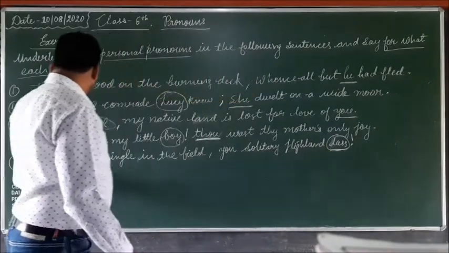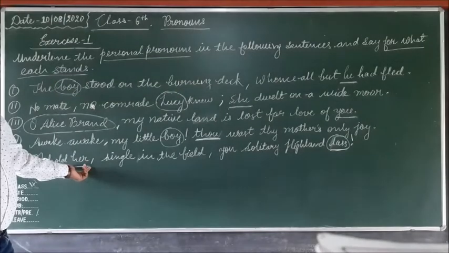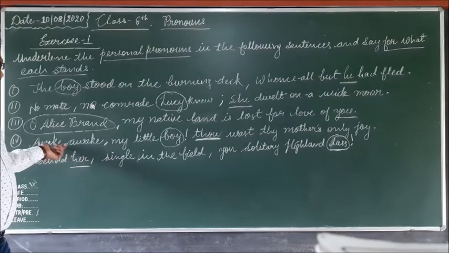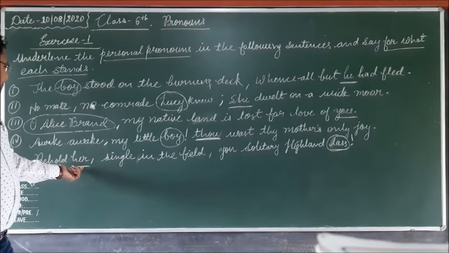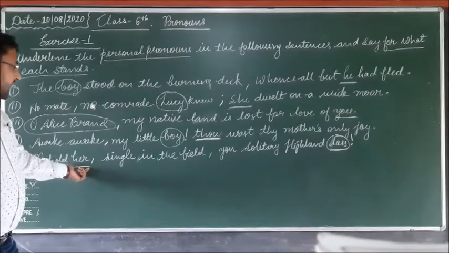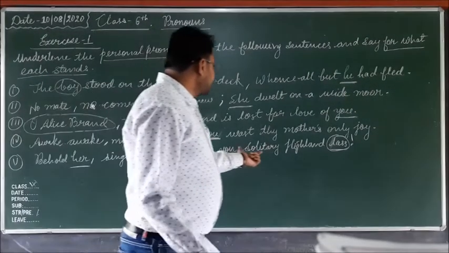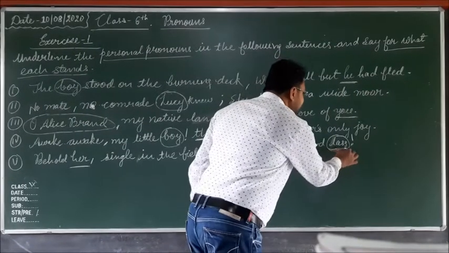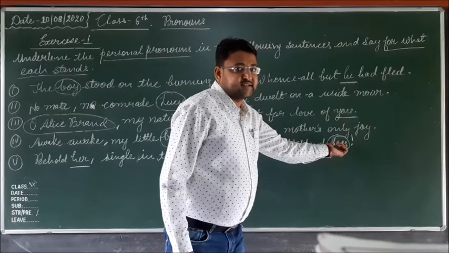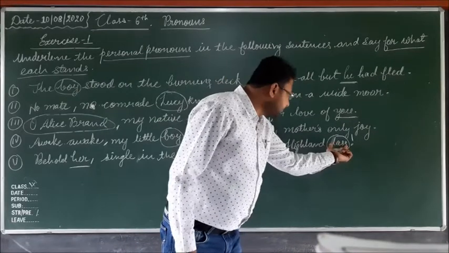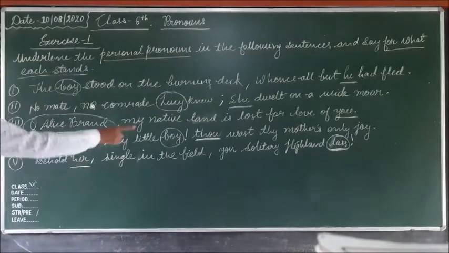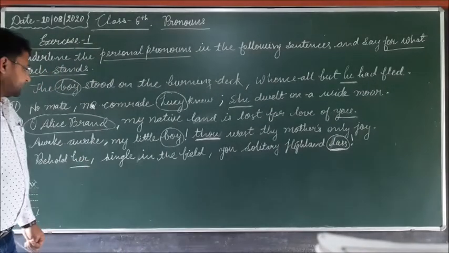In the fifth sentence: Behold her single in the field, young solitary Highland lass. So here, behold her. Her is the personal pronoun. It is an imperative sentence, and that fourth sentence is also imperative. In this sentence, her is the personal pronoun, and single young solitary Highland lass. Lass is the subject, because the meaning of lass is girl. So she is the subject and here her stands for that subject lass.